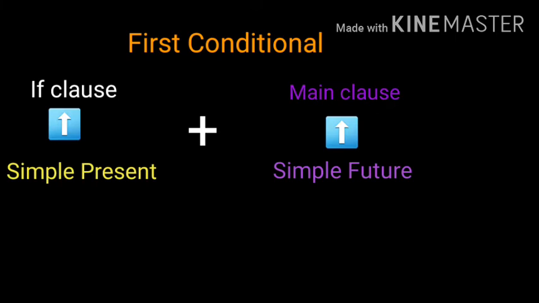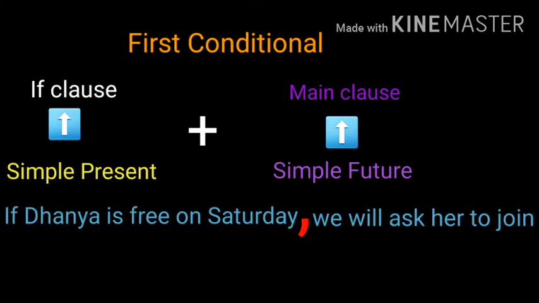We use the first conditional to talk about real or possible situations. We use the simple present tense in the if clause and simple future tense in the main clause. Example, if Dhanya is free on Saturday, comma, we will ask her to join us at the picnic.